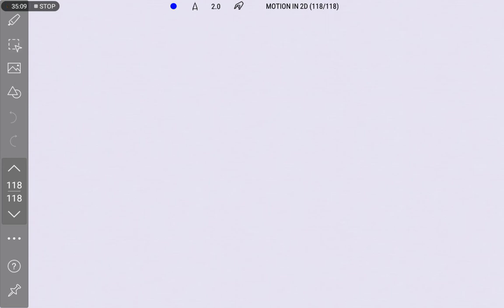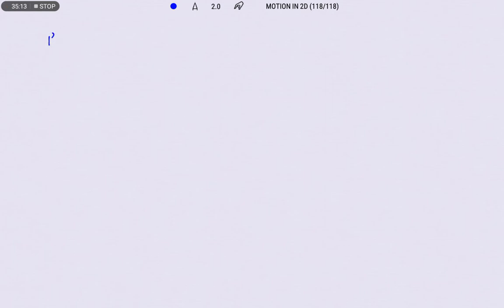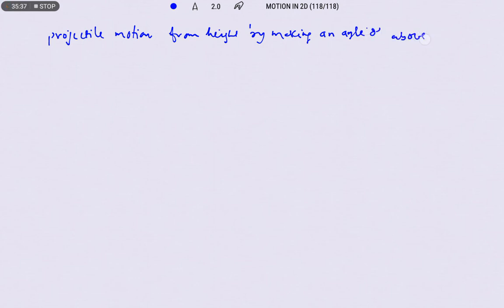Now let us discuss projectile motion from a height by making an angle theta above the horizontal.